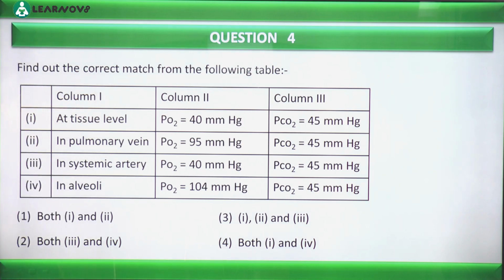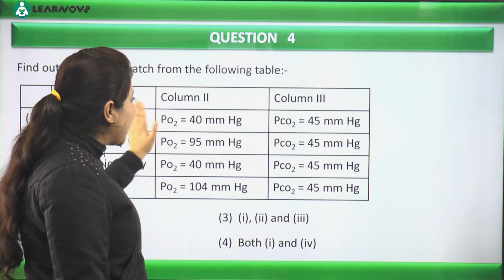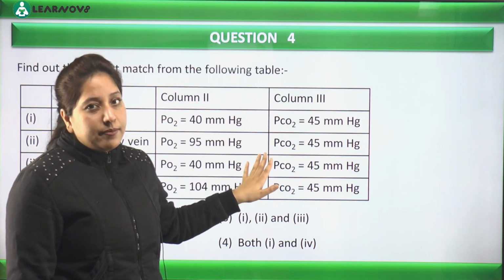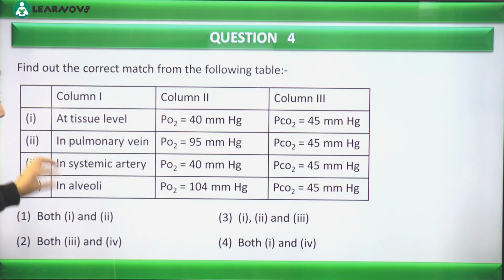Okay, so we have a table given here. You can easily see that this table is based on the partial pressure of oxygen and carbon dioxide. So in column A we have been given some sites, and in the second and third columns we have to see where the partial pressure of oxygen and carbon dioxide has correctly matched at these sites. Okay, so for this, let's take this reference at tissue level.